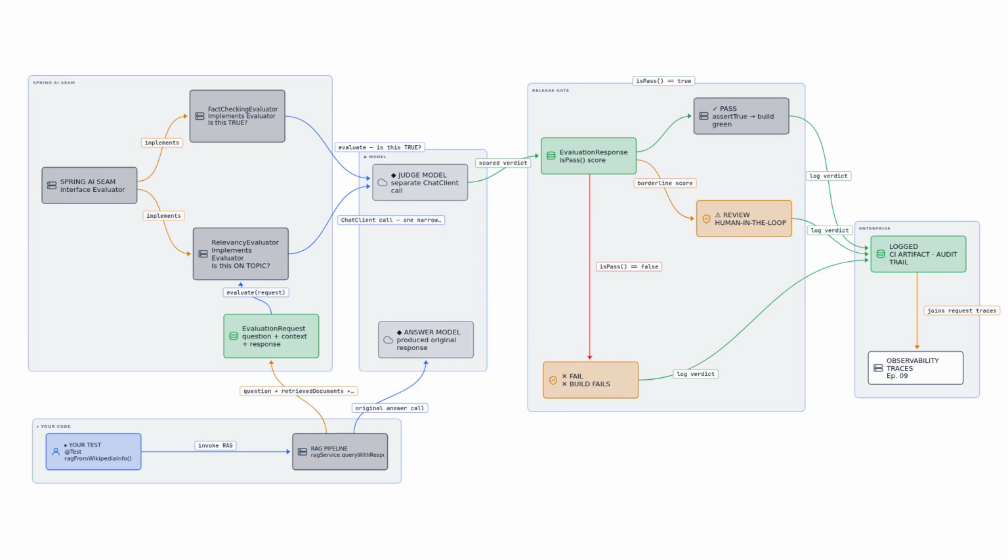Episode 10 of the Spring AI for Enterprise Java series. Do not trust AI output blindly. Evaluation, guardrails, and hallucination control in Spring AI. We are testing what the model said, not just that it answered. Your test on the left, the RAG pipeline, an evaluator, and a pass-fail release gate on the right.